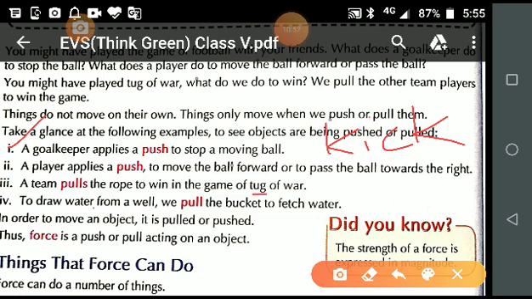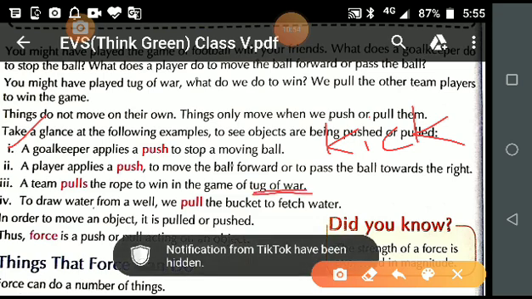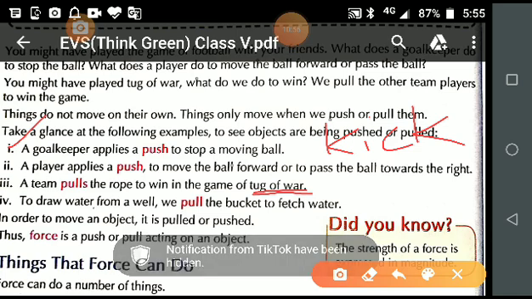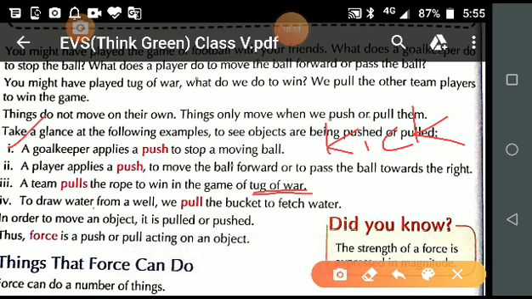Now, tug of war. Here, students, this is a game between two teams, and for winning the game both the teams are doing what? Are they pushing or pulling? They are pulling.